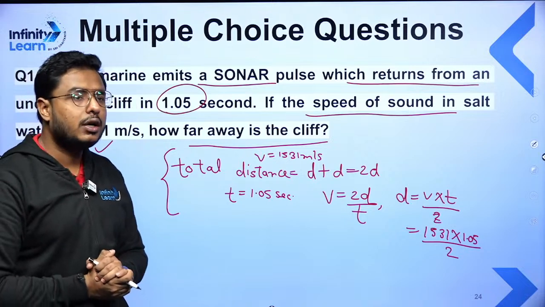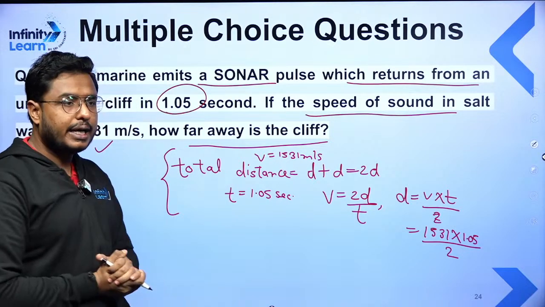Shrishti, Komal, Soumya, Aditya, Harshit, quickly calculate it and tell me the answer.